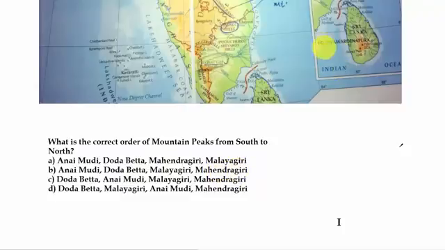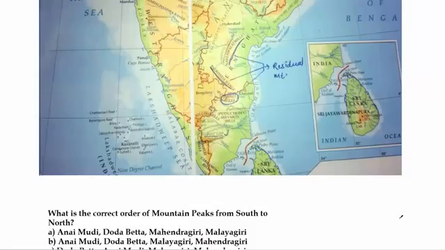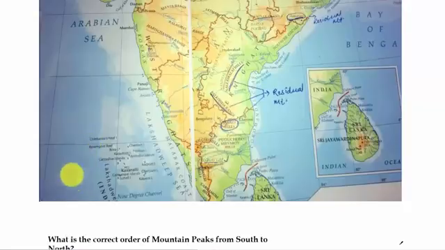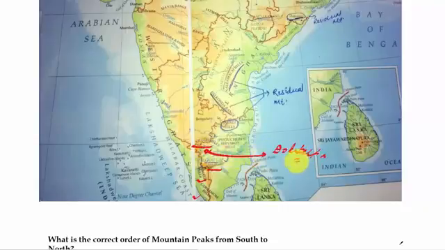Let us have a look at the map locating these hills and ranges. At the southernmost tip we have Cardamom Hills, then Anaimalai Hills. On Anaimalai Hills we have the hill Anaimudi. Then Nilgiri Hills. On Nilgiri Hills we have Dodabetta. Here it is, Dodabetta. Dodabetta is the highest mountain peak of the Nilgiri Hills.